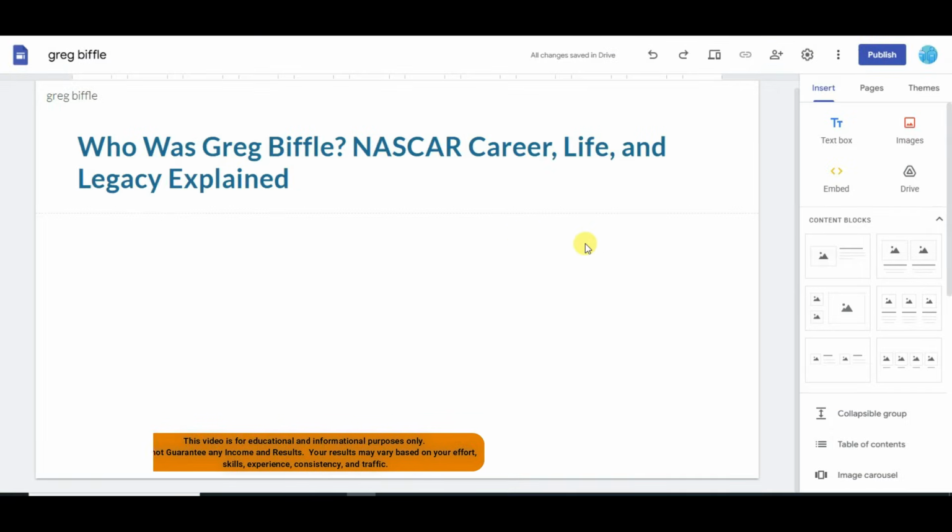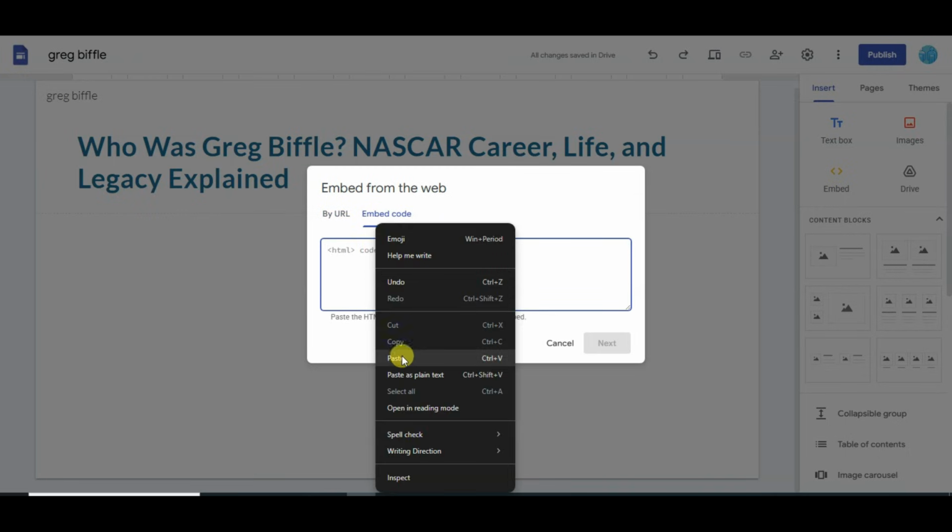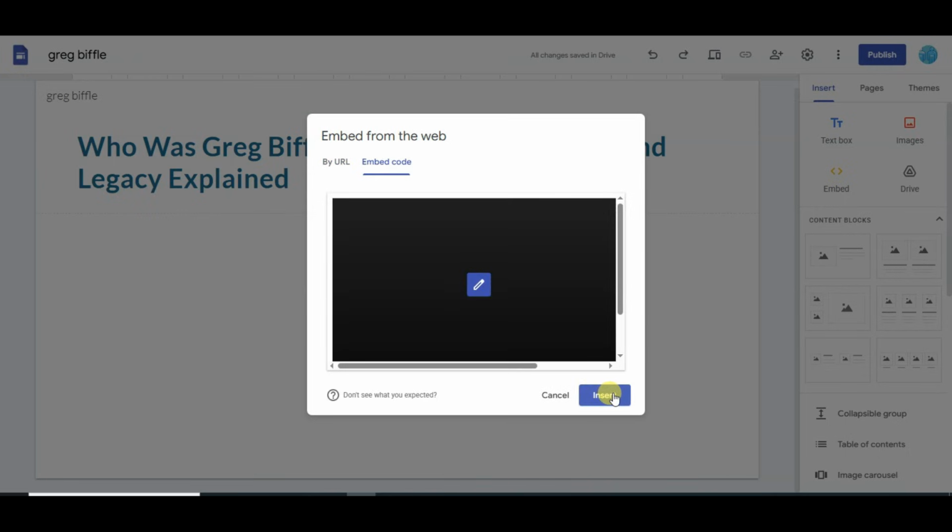Now you can go on Google site. You can click on embed button. You can click here. You can paste here that code. Click on next button. Click on insert button.